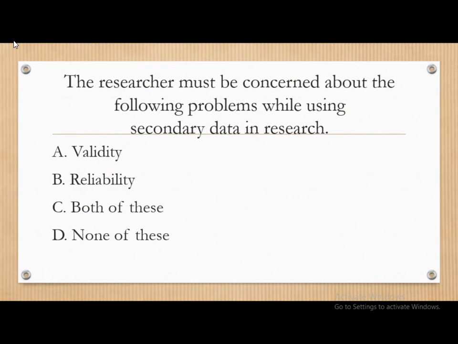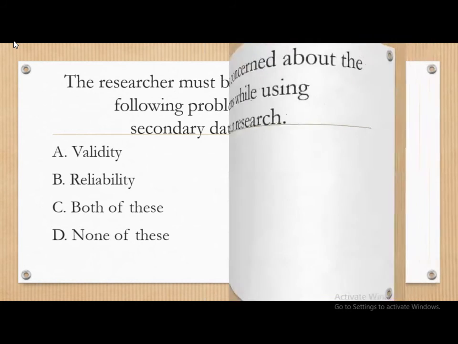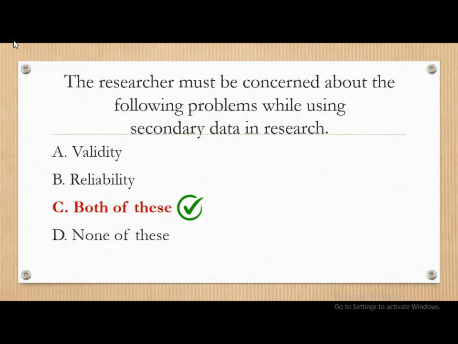Next question, the researcher must be concerned about the following problems while using secondary data in research. The options are reliability, validity, both of these, and none of these. And the correct answer is yes. The researcher must be concerned about the following problems while using the secondary data in research, and those problems are data reliability and data validity. So both of these is the correct answer.